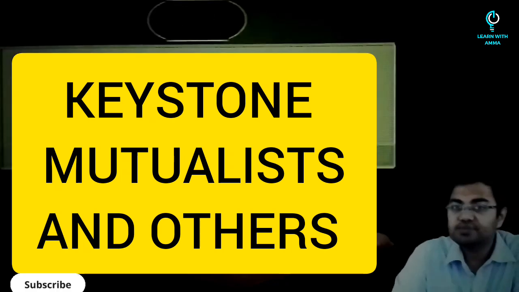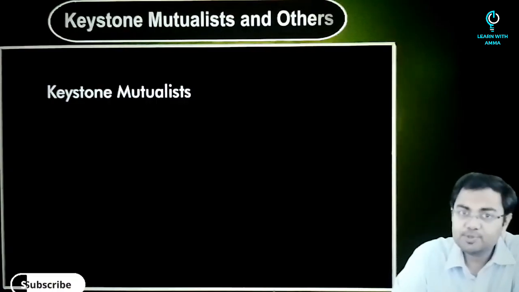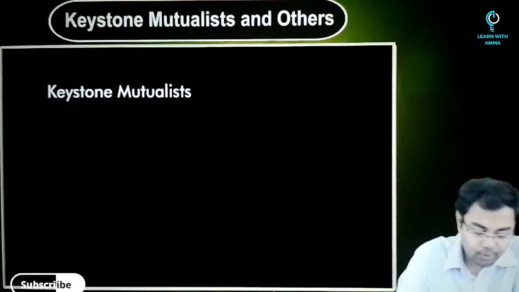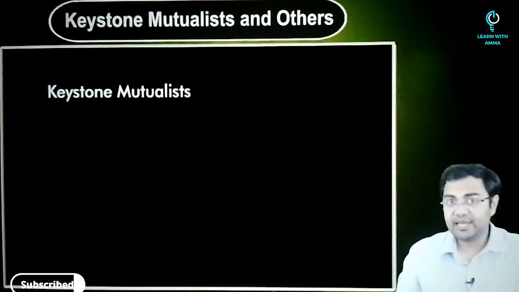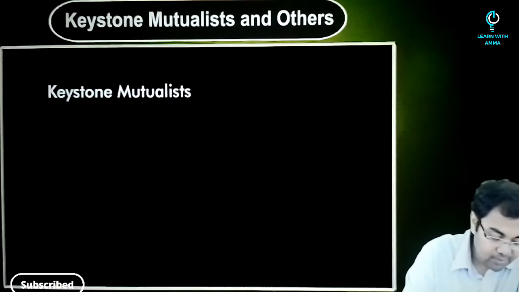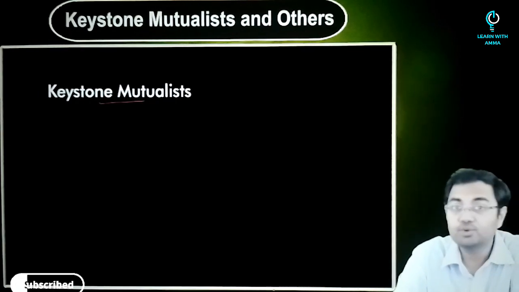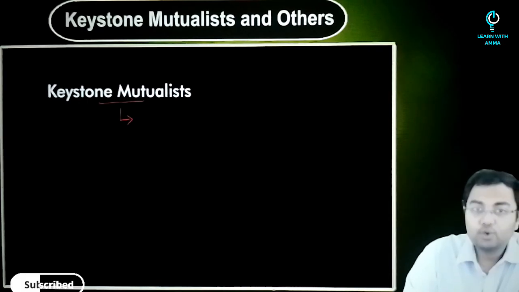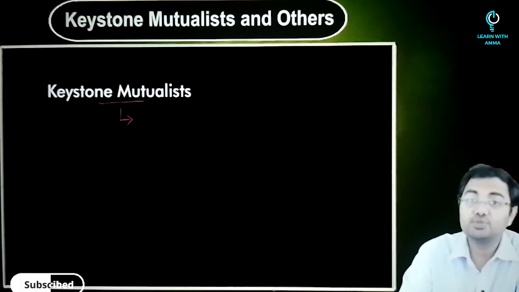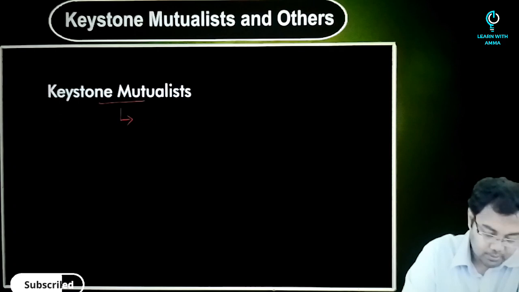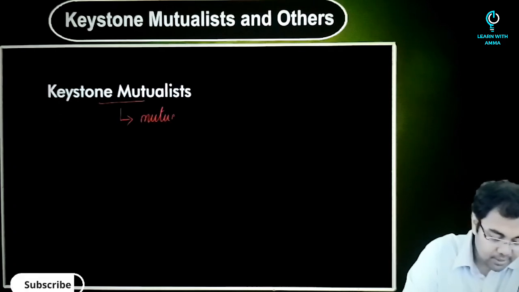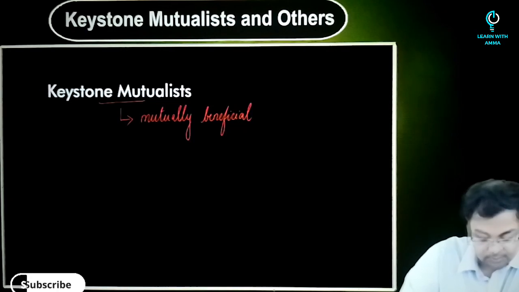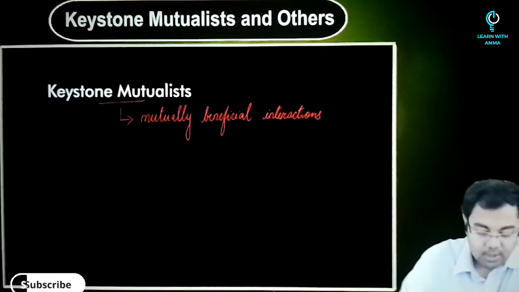Now there are some more terms that become important perhaps from your prelims point of view, not from mains point of view. These are terms that you should know because these are also species which play an important role. For example, we have a concept of Keystone Mutualists. So what are these? These are basically groups of organisms which are mutually beneficial for one another. So it is related to mutually beneficial interactions. So how do we define it?